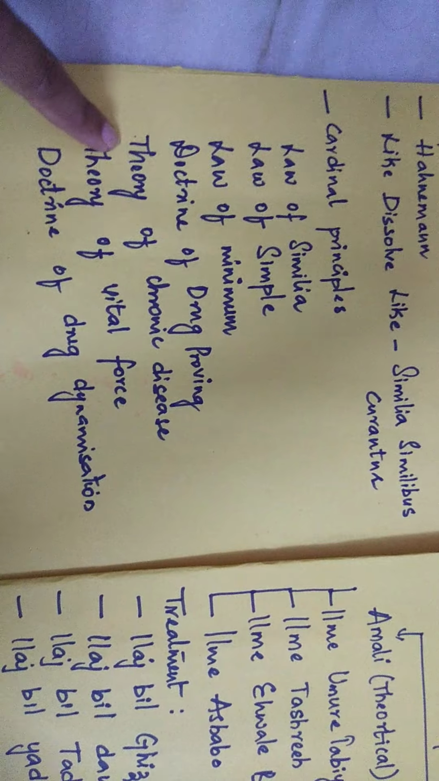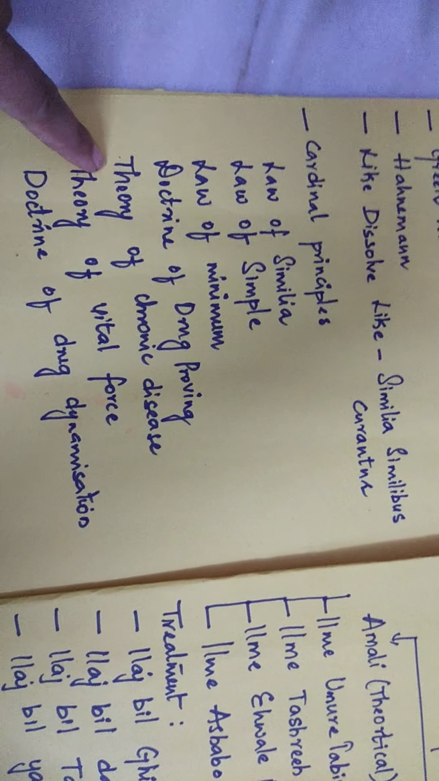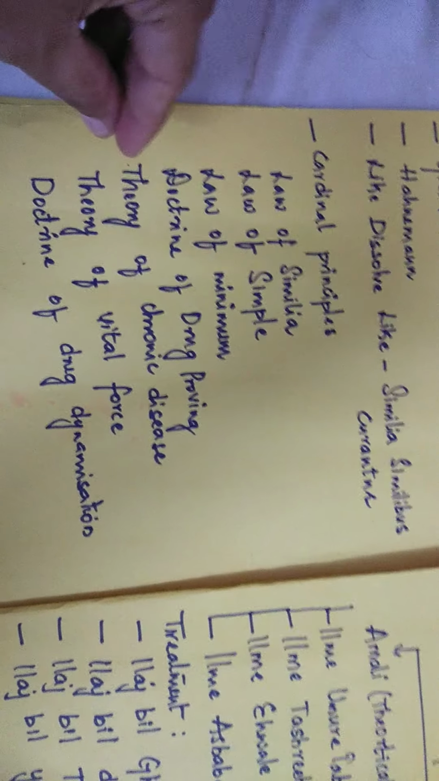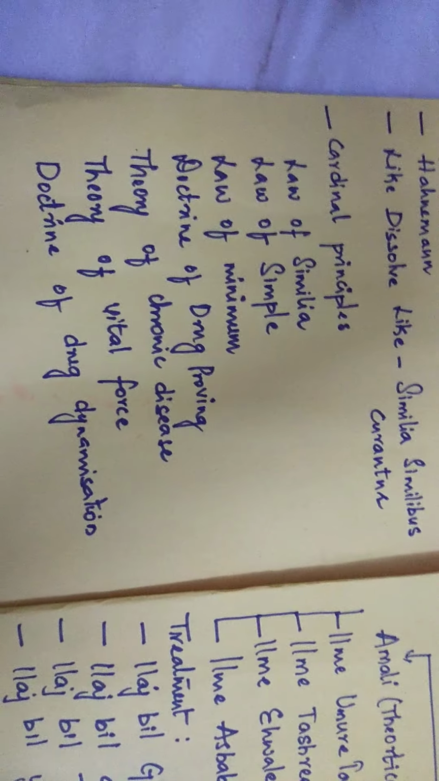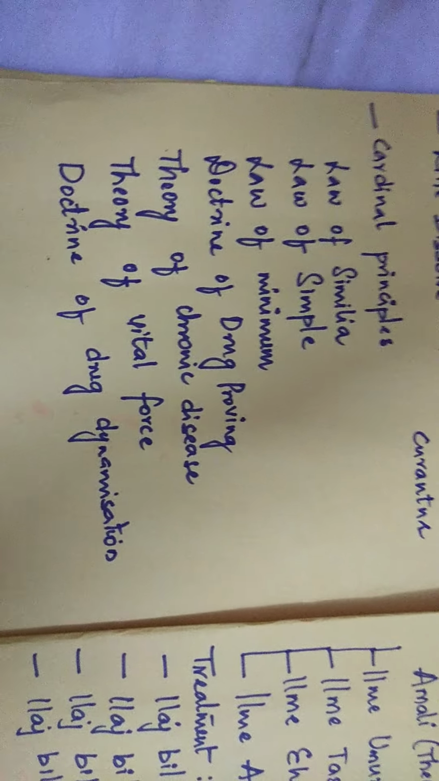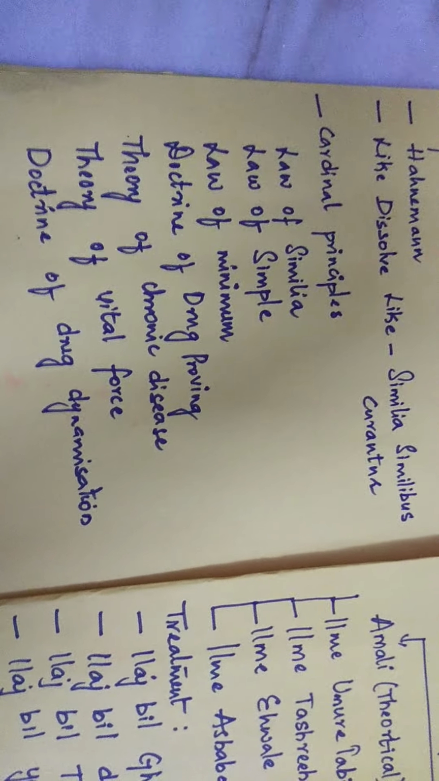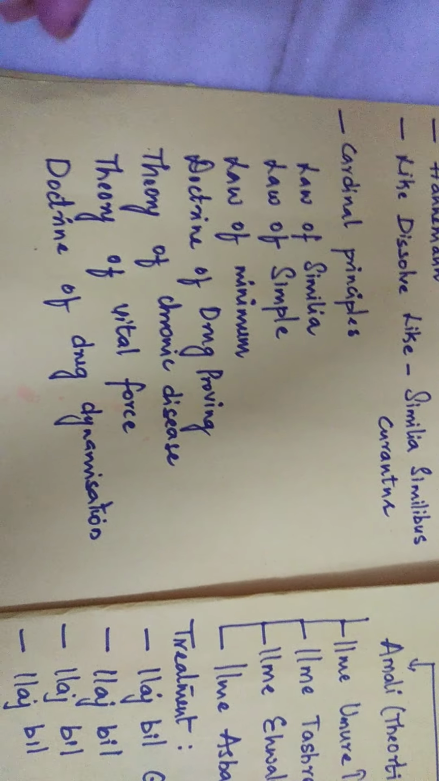The next one is the theory of chronic disease. What does this theory of chronic disease say? The symptoms are ameliorated only for a brief period. The theory of chronic disease tells about how long the symptoms will persist, that they exist only for a particular time. All these details come under the theory of chronic disease.